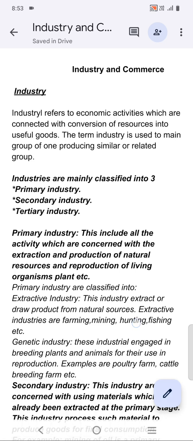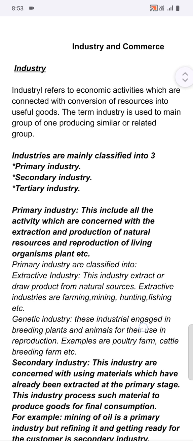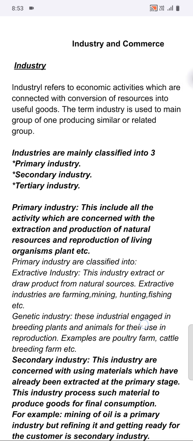An industry refers to economic activity which is connected with conversion of resources into useful resources. Means where we convert the available resources into some useful resources, or we can say we convert raw resources or raw goods into finished goods.